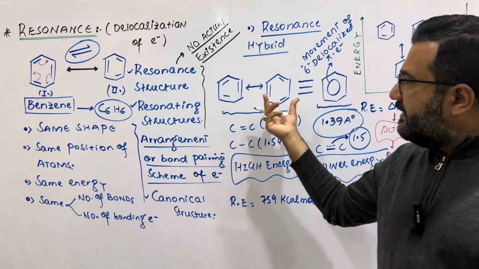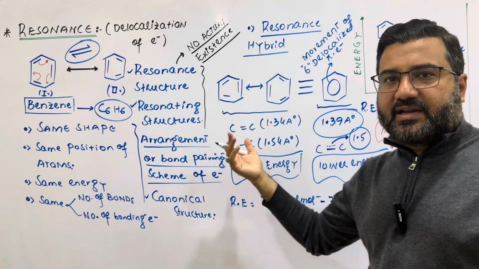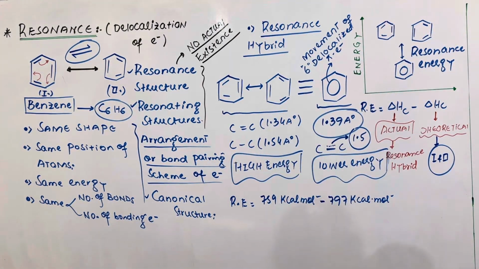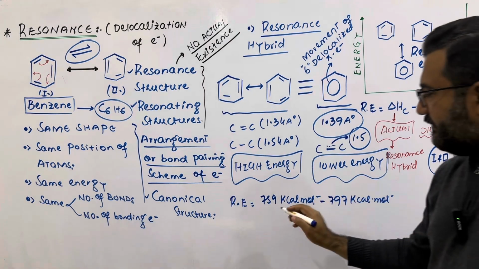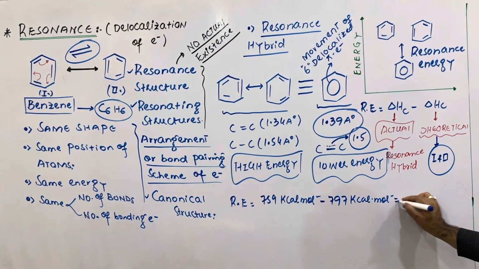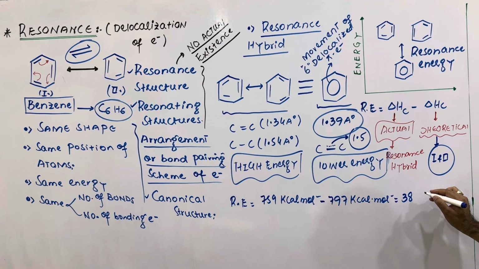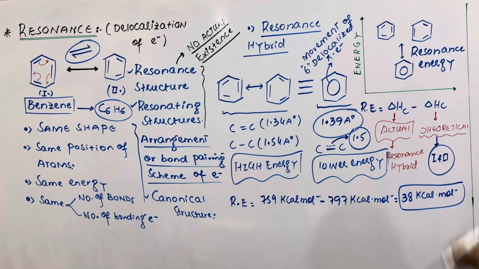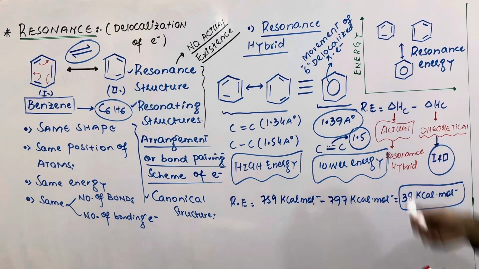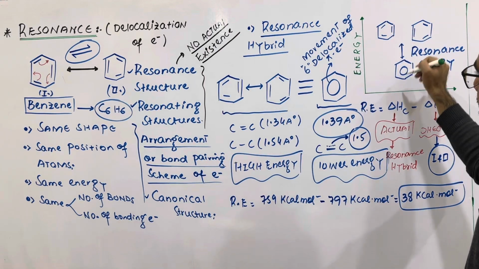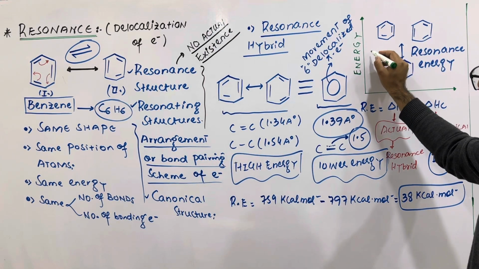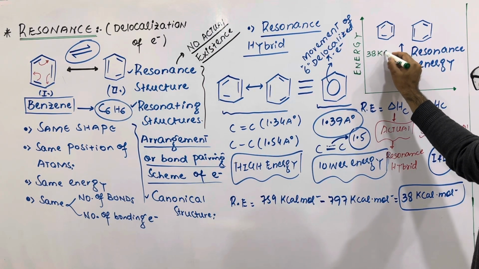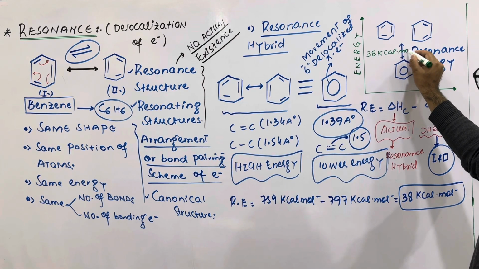As they are at a higher energy level, their heat of combustion will be high. This is at a lower energy level, so its heat of combustion will be low. And when we calculate it, the answer will be almost 38 kilocalories per mole. This is the resonance energy of benzene. So this is the difference between the energies of the resonance hybrid and the resonating structures.